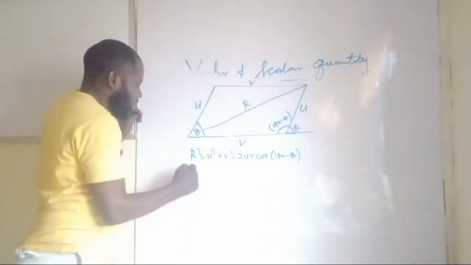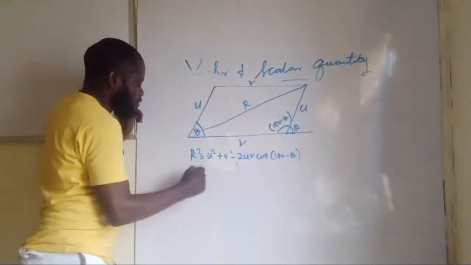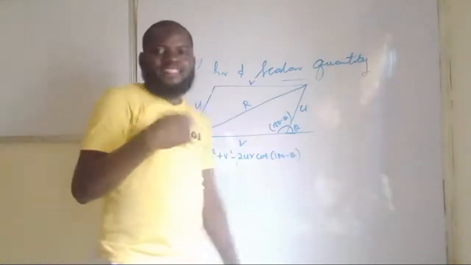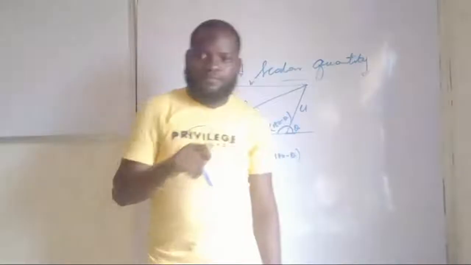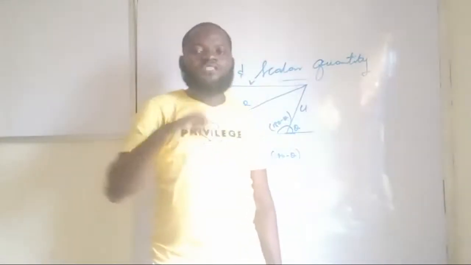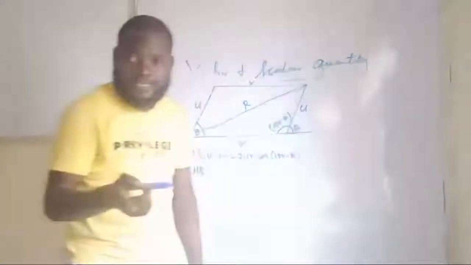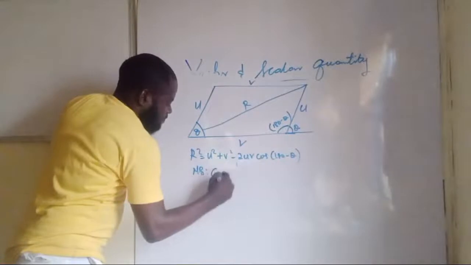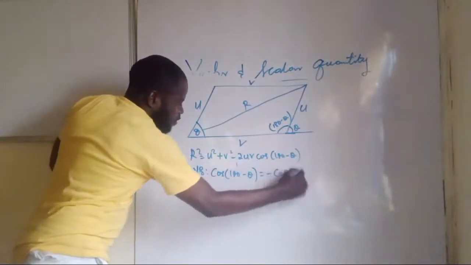So R squared, okay, before I go there, let me tell you something. Note that cos 180 minus theta will fall in the second quadrant. Are you getting this now? Because it falls in the second quadrant and cos is negative in the second quadrant, isn't it? Therefore, cos 180 minus theta is negative cos theta.